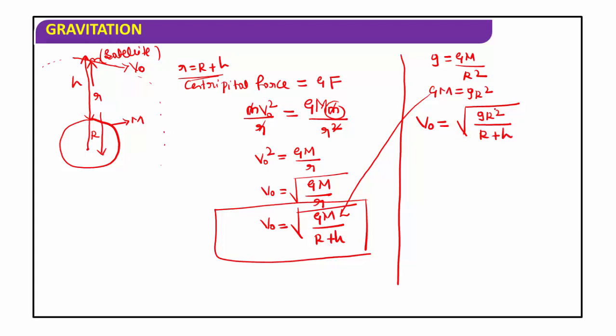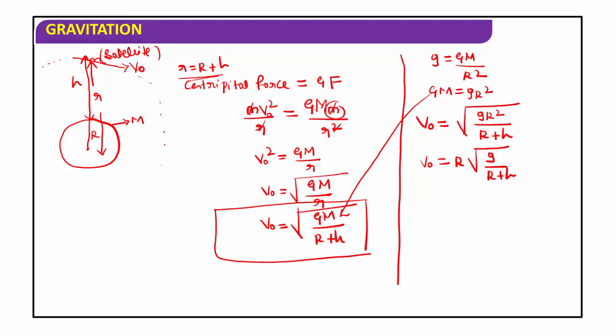R square comes out of the root as R, so vo is equal to R into root of g divided by R plus h.